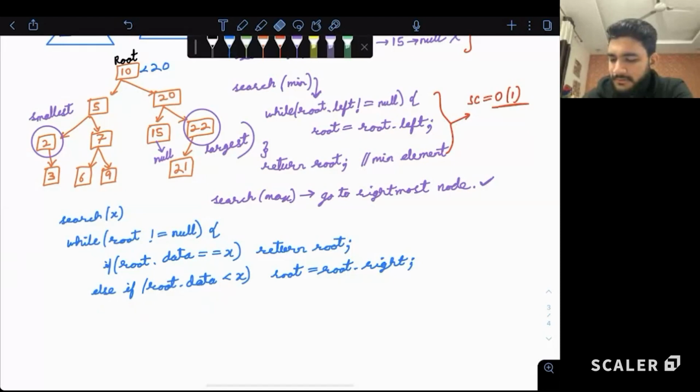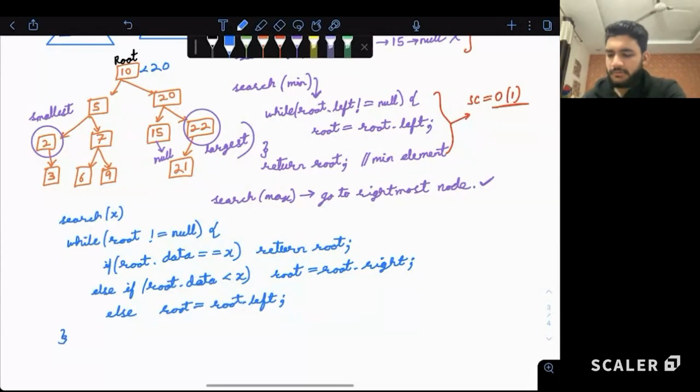Else we will go left: root equals root dot left. Making sense to all? Is this clear how things are working over here? If we look at this particular code, in the end we can also return null, indicating that it is not present.